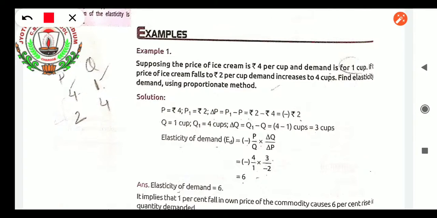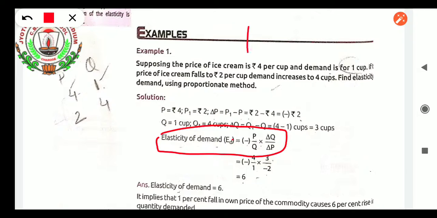First of all, I want to say that ED equals to, this is the formula, it is written here. Now the question, what is the question here? Suppose the price of ice cream is 4 rupees per cup and demand is for 1 cup. If the price of ice cream falls to 2 rupees per cup, demand increases to 4 cups.